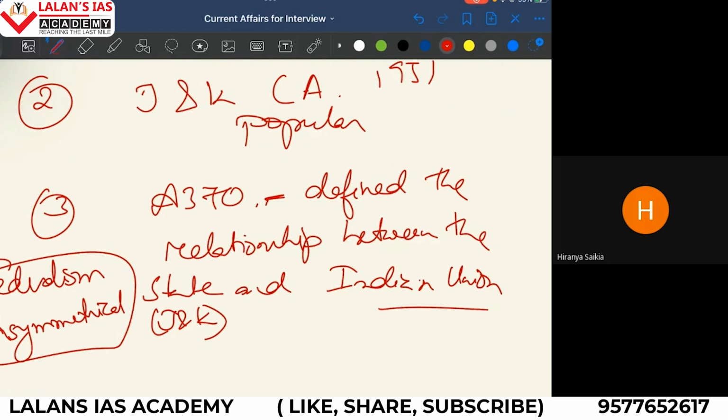That fact is also acknowledged, and the creation of this 370 is the result of participation of popular representatives from Jammu and Kashmir. So that legitimizes India's claim that Jammu and Kashmir is an integral part of the Union of India. It has been acknowledged by the Assembly itself, as I referred to you earlier.